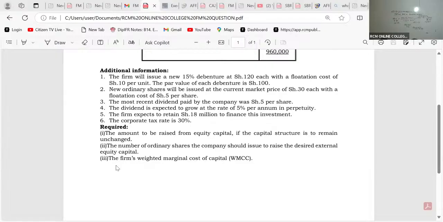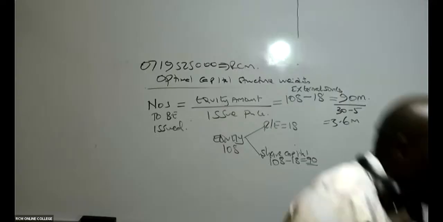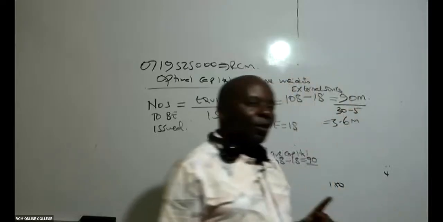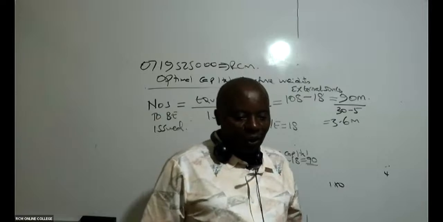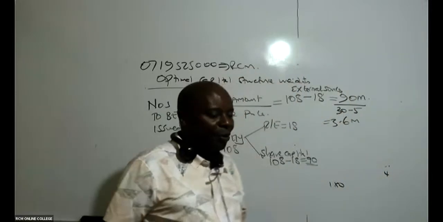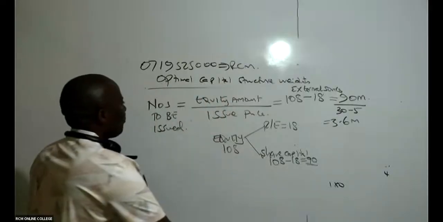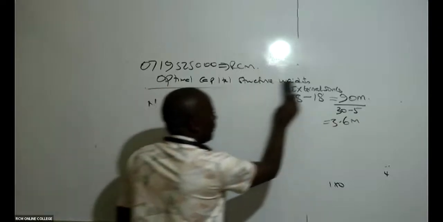Now we are doing number 3. They want me to give them the firm's weighted marginal cost of capital, WMCC. Now you need to know how to differentiate between WACC and WMCC. Is there anybody who knows the difference between the two?